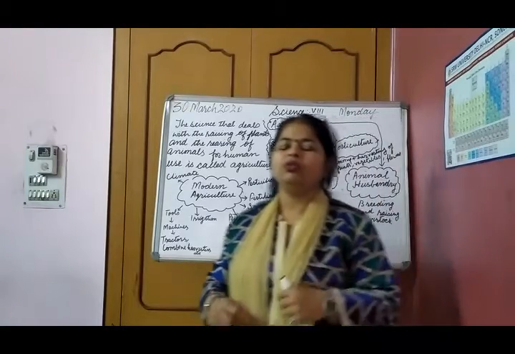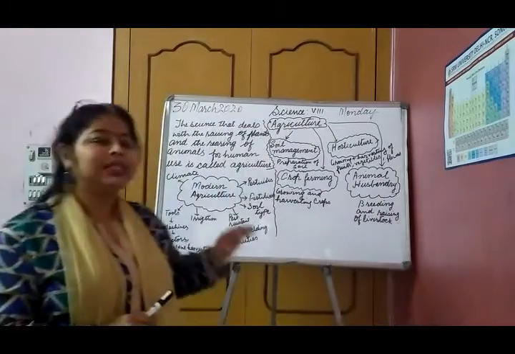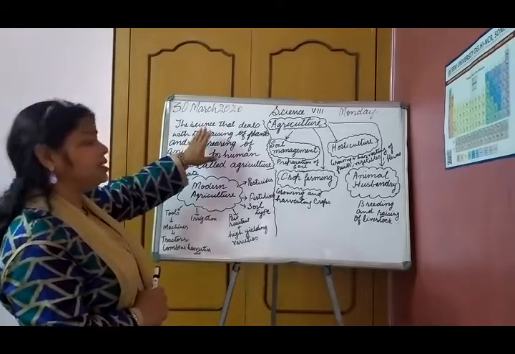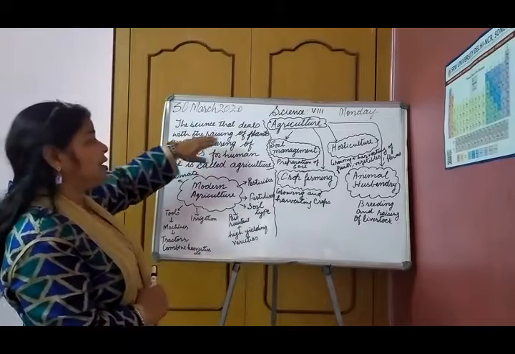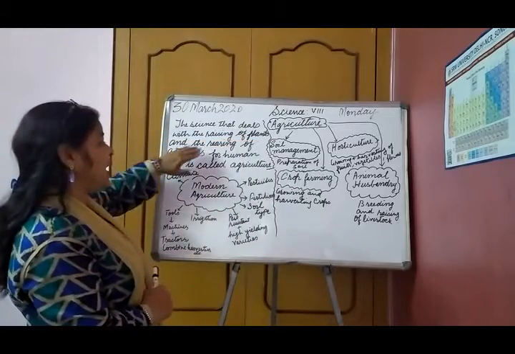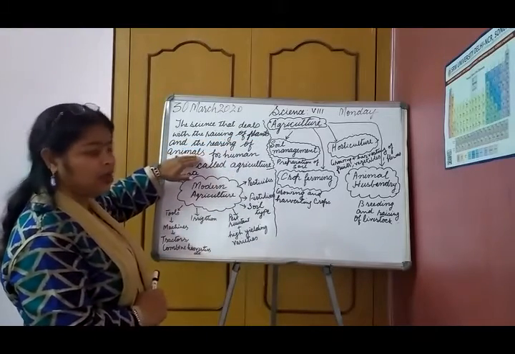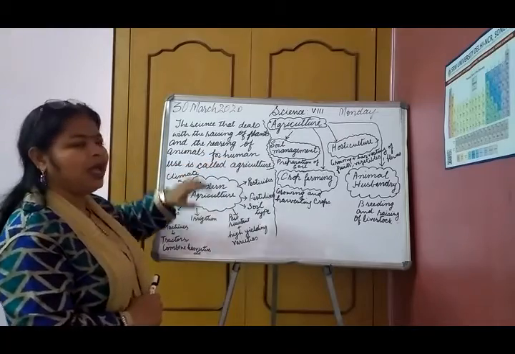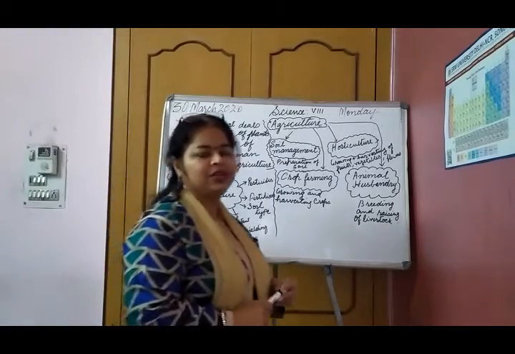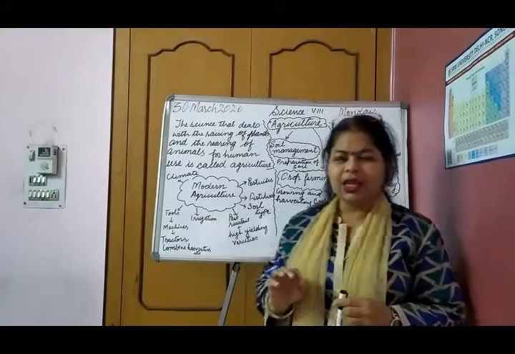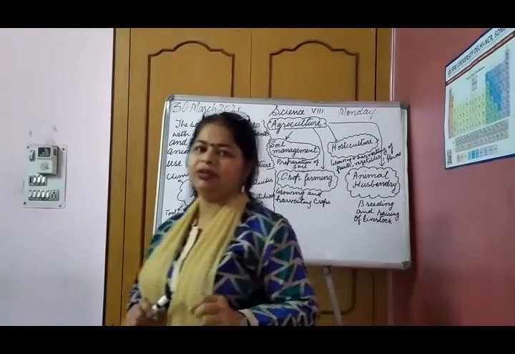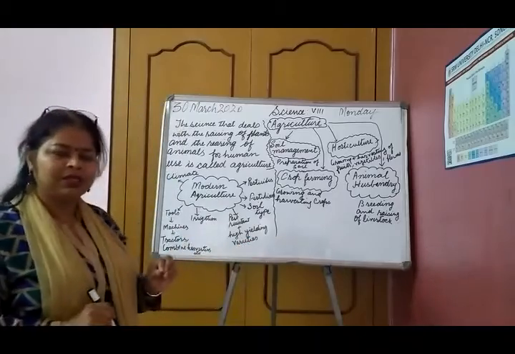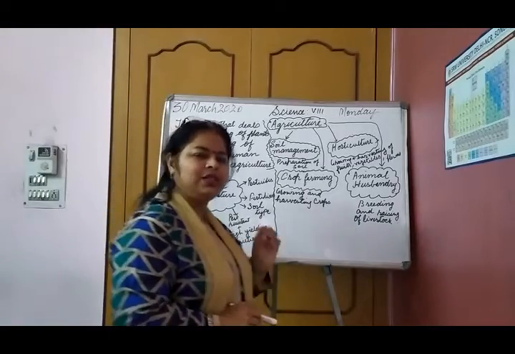The raising of plants and the rearing of animals for human use is called agriculture. A science that deals with the raising of crops and rearing of animals is called agriculture.